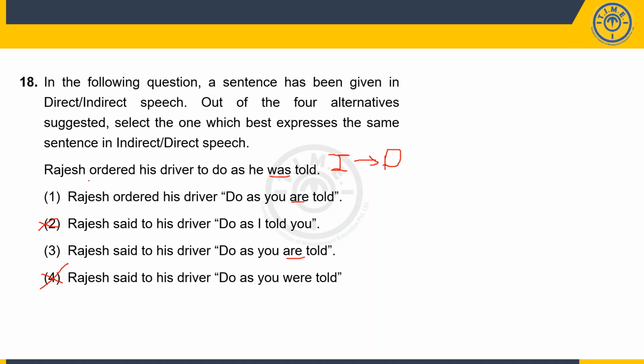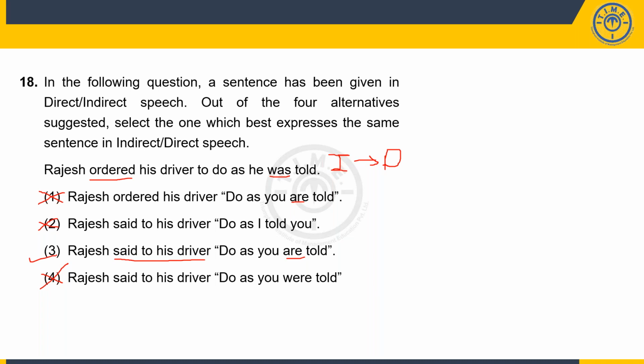Now, when I have ordered in the indirect speech, in the direct speech, it should be said to his driver. Because in the direct speech, we don't use a word like ordered. If I use ordered, then I don't need to say do as you are told. Now, it's understood it's an order. So ordered is always used in indirect speech and not in direct speech. So because of that, 1 is eliminated, 3 is the right answer.